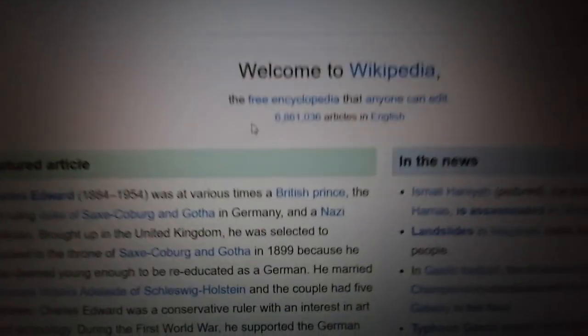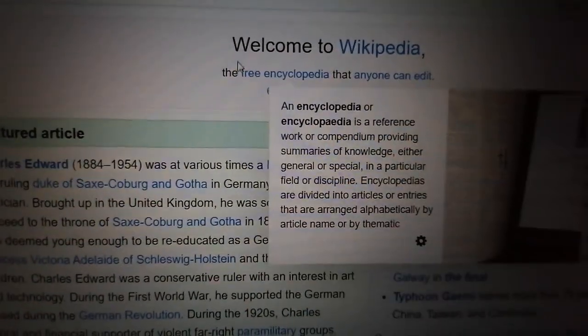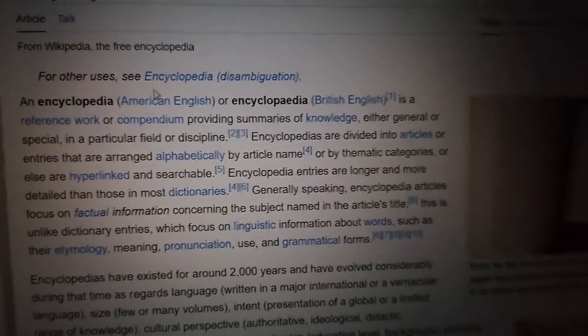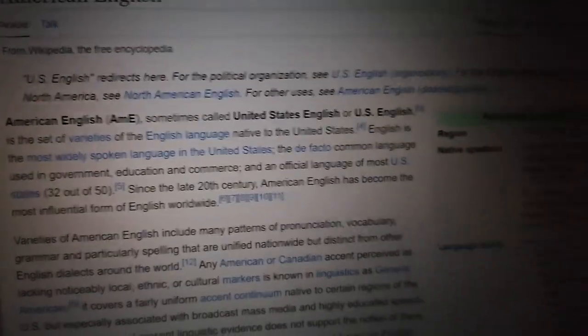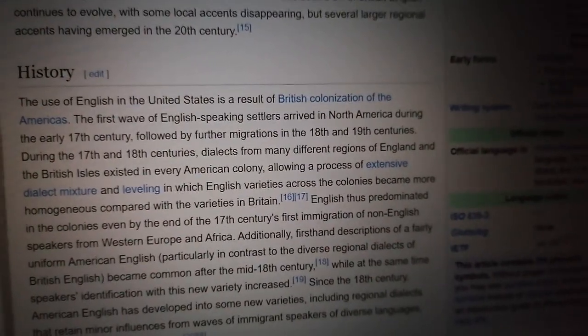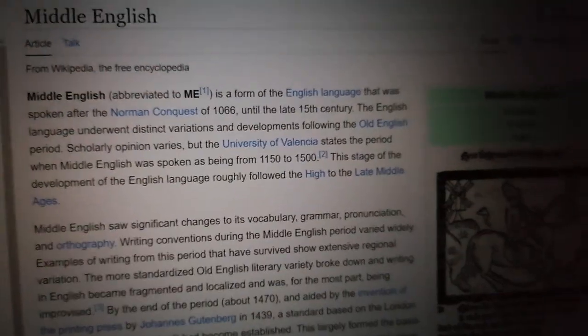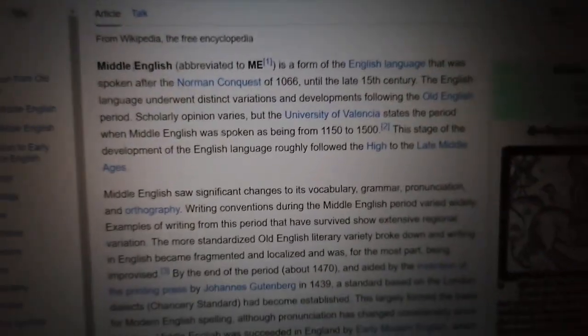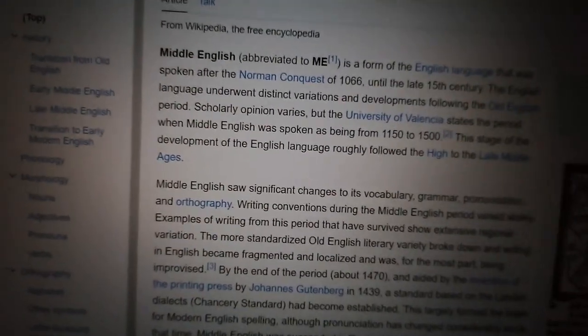So bali the game, or the MP, is based on Wikipedia. There's a theory around Wikipedia: you can basically find anything you want just by navigating through articles that are linked together. For example, let's say naka encyclopedia from the first page. Let's go American English, sure, let's say Middle English. Basically, if we wanted to find something, we can just click through article links. So bali, that's what I'm basing my game off.